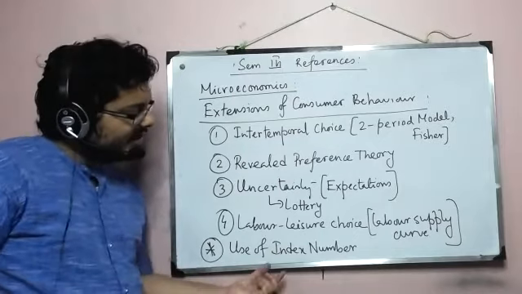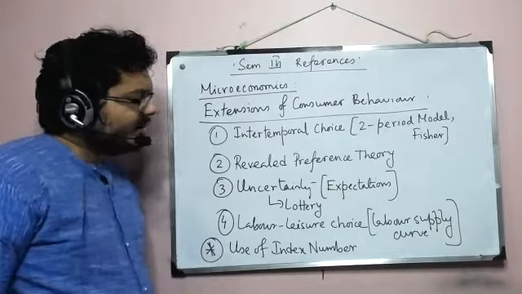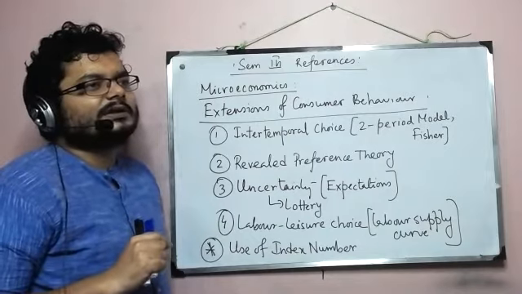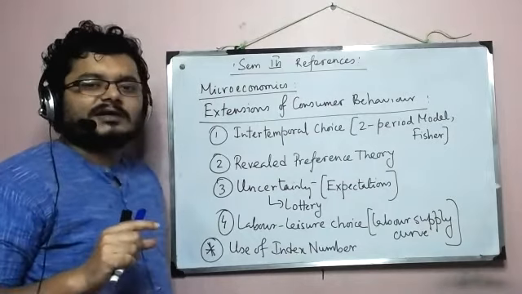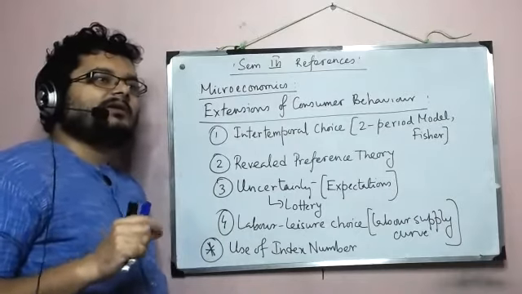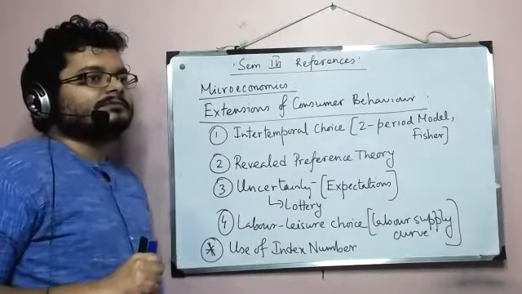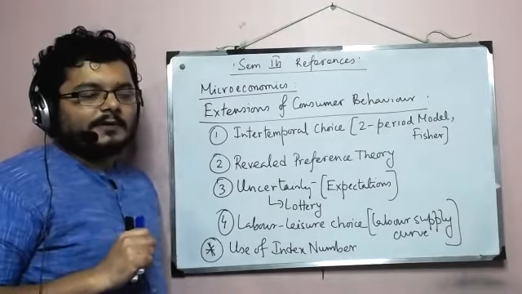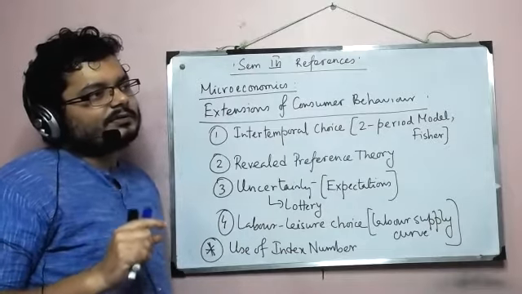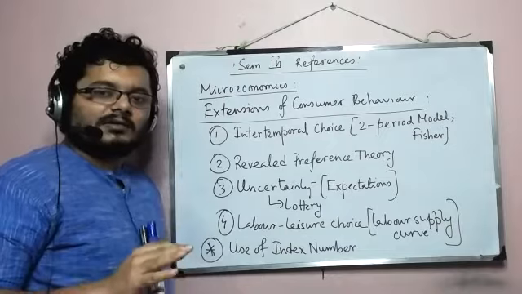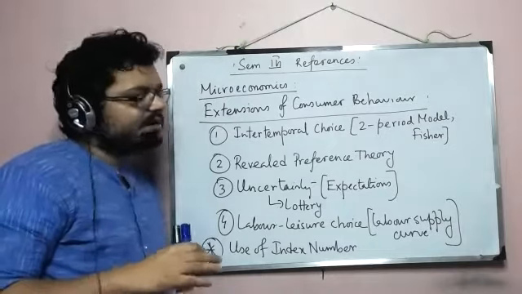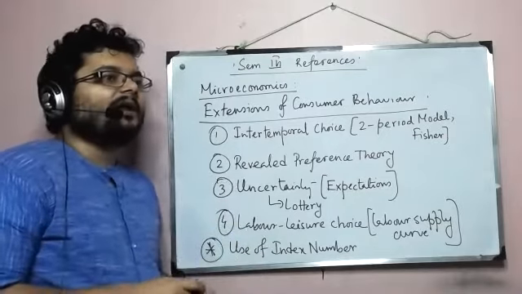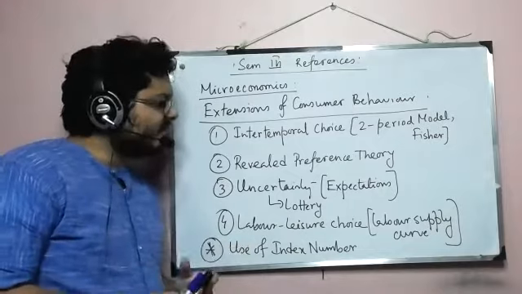We have also studied this in a very small way in macro, when dealing with the underestimation and overestimation of Laspeyres and Paasche's index in the chapter related to GDP. But there we used those indices in a macroeconomic setup. Here we are going to use these indices in a more micro setup. We will talk about the purchasing power of money and all that.